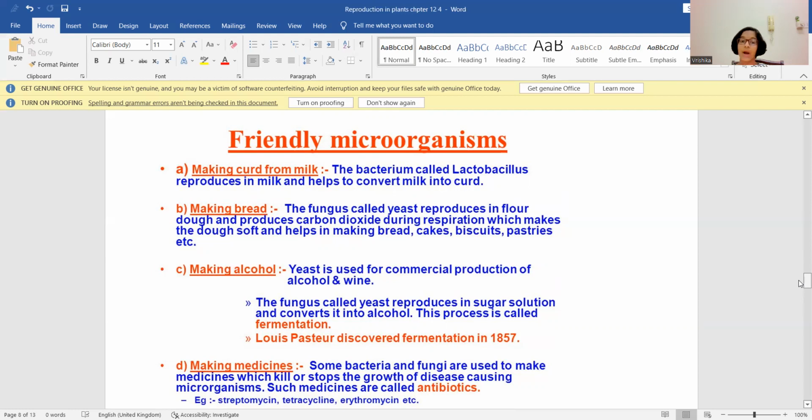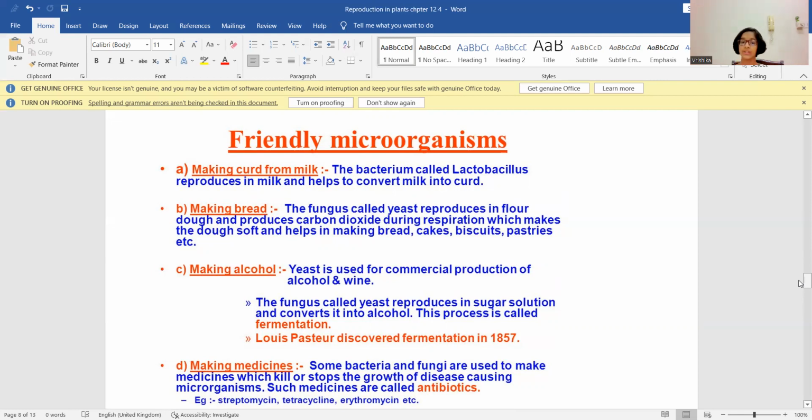Making bread. The fungus called yeast reproduces in flour dough and produces carbon dioxide during respiration, which makes the dough soft and helps in making bread, cake, biscuits, pastries, etc.